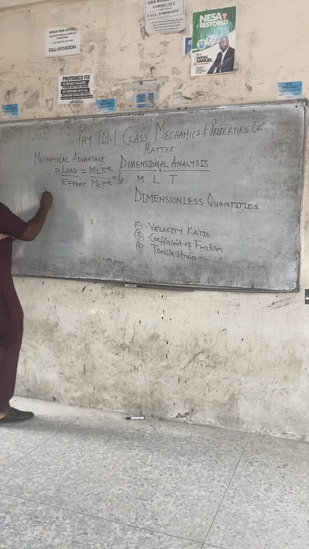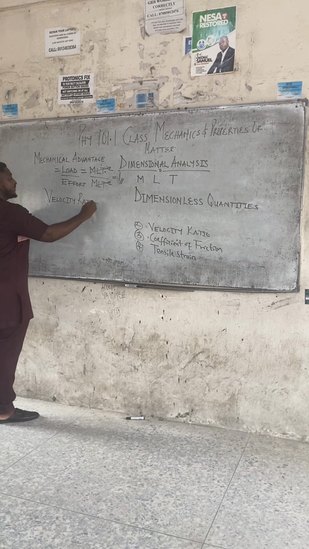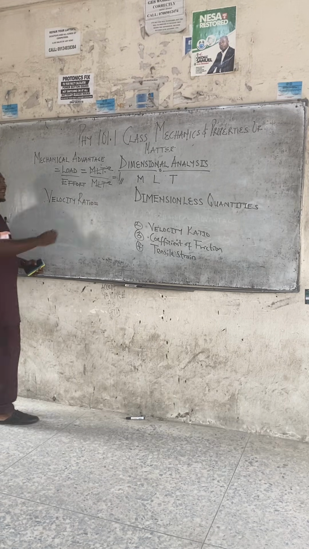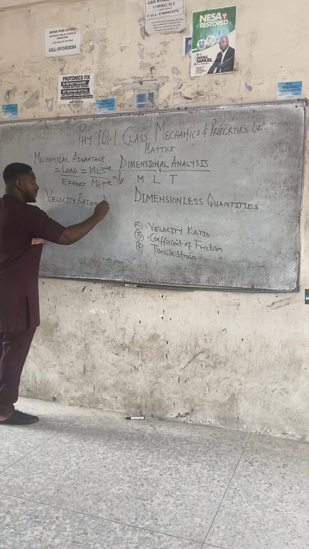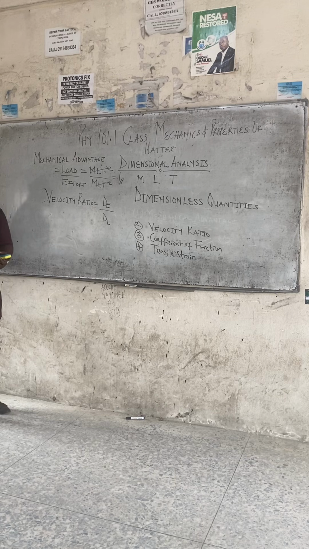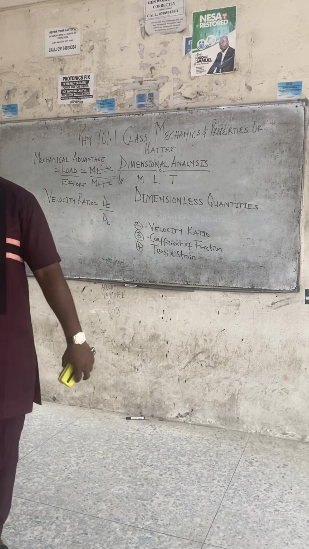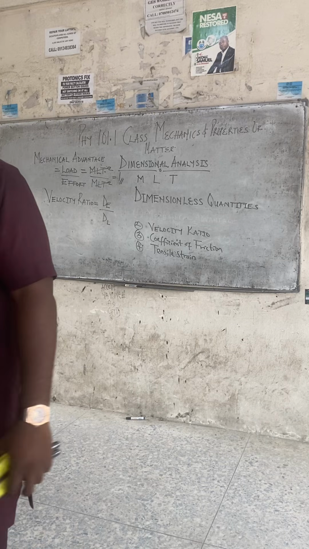Now, velocity ratio, class, is the distance moved by the effort divided by the distance moved by the load of a machine. Class, in order to carry a load, you cover a distance. If I want to go and move that inverter, I'll cover a distance. So that is the distance moved by my effort.